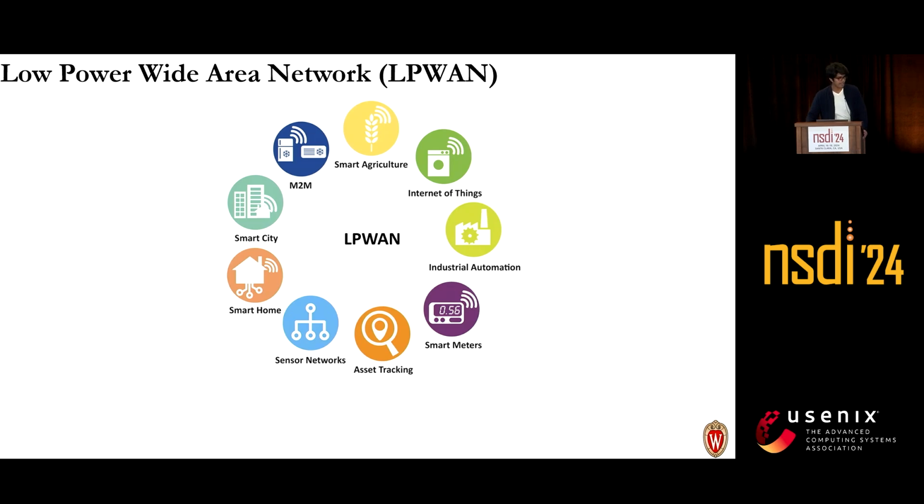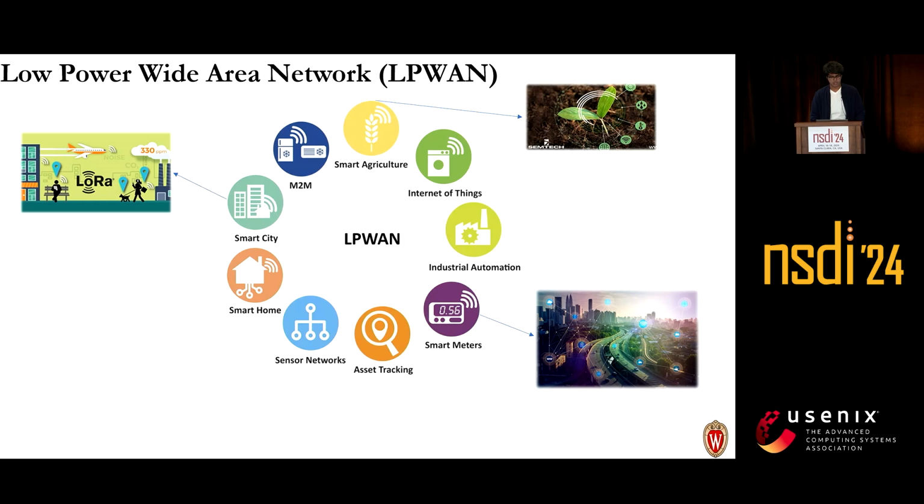LPWANs, low power wide area networks, have been an emerging set of networks that address the needs for large scale IoT devices. Some of the predominant applications that drive the need for these LPWANs have been smart agriculture, smart city, and smart meters, where hundreds of devices are connected to the cloud server. Some of the common needs for these LPWANs are wide area coverage and large scale, while consuming as little power as possible.